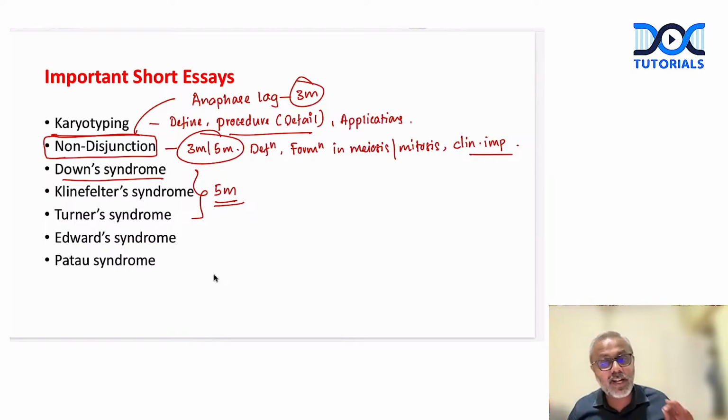Then these 3 questions, take it from me, are potential 5-marker questions, which can be seen in every alternate question paper in every other university: Down syndrome, Klinefelter syndrome, and Turner syndrome. Right. So we need to define what each syndrome is.